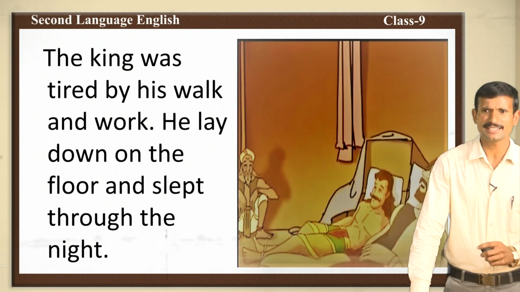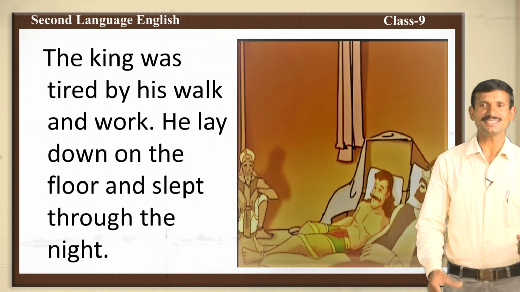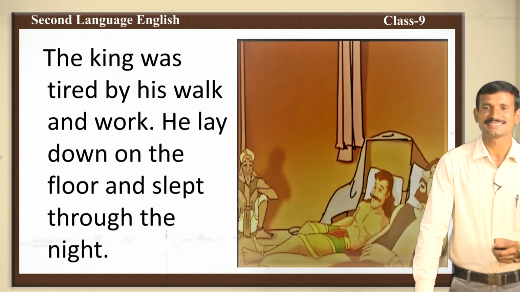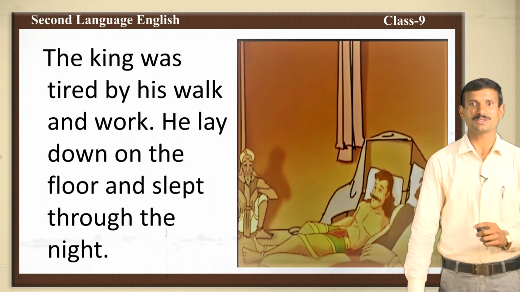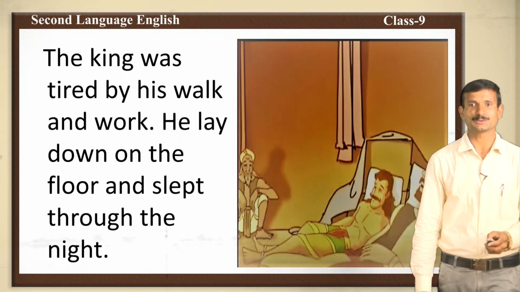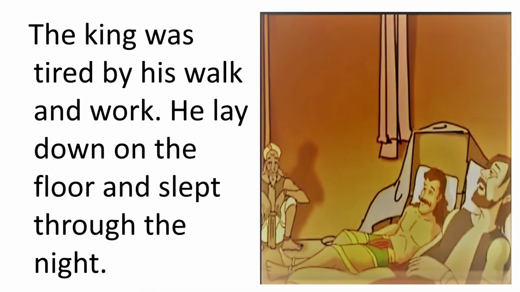After that, the king was tired by his walk and work. What was the work he did? He helped the hermit by digging, by taking the spade. The king was tired by his walk and work. Who was digging? The hermit was digging. By that time, the king took the spade and helped him to do the task. Then he lay down on the floor and slept through the night.